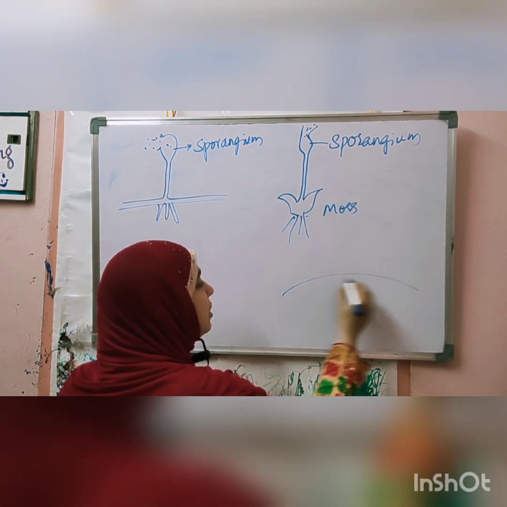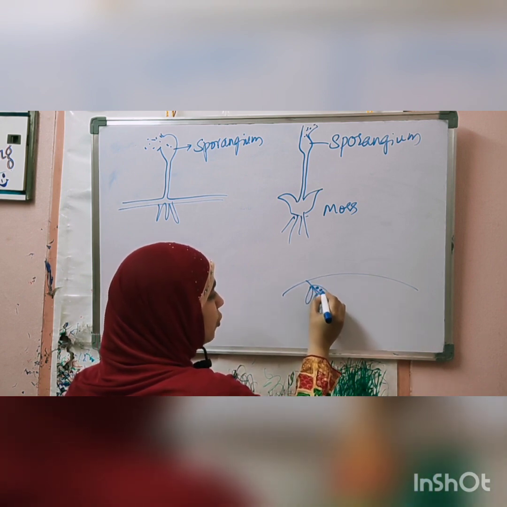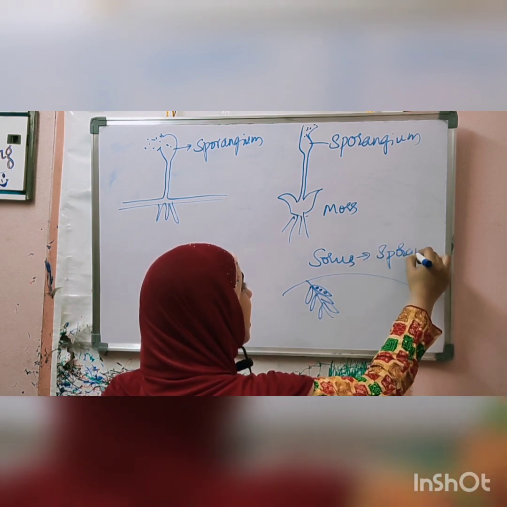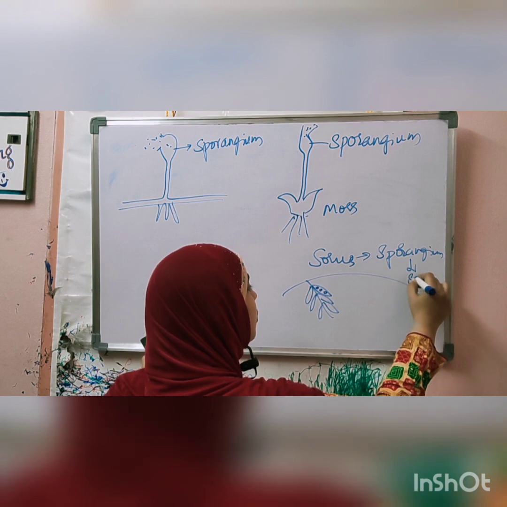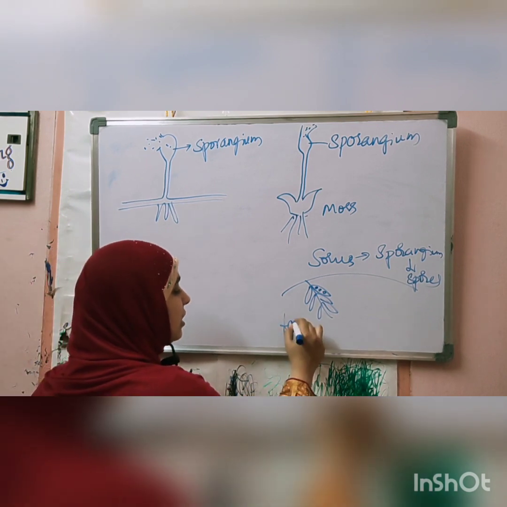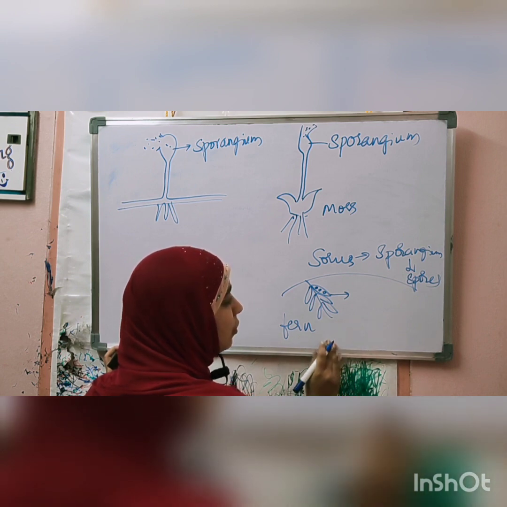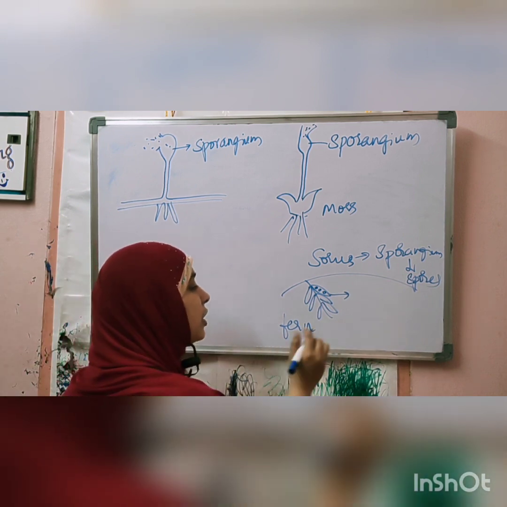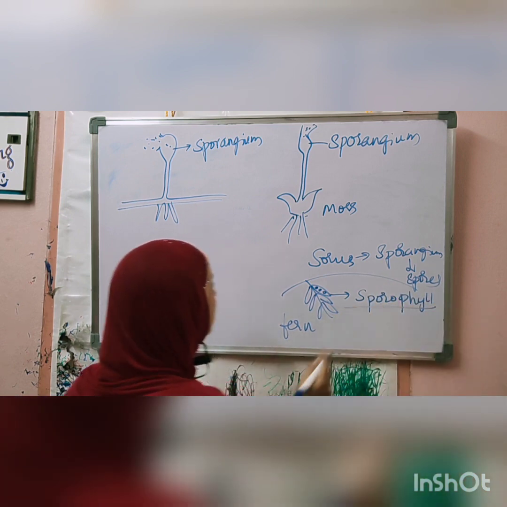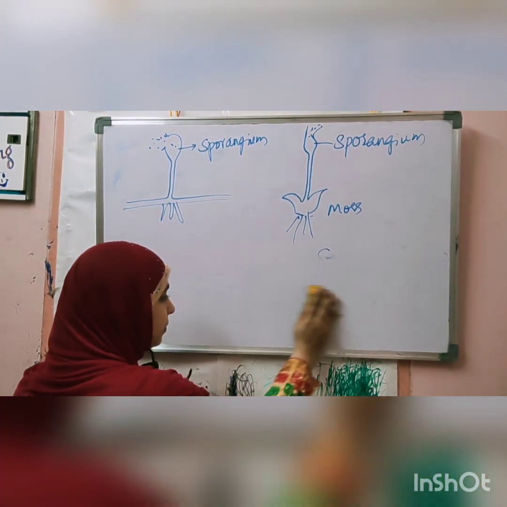In case of fern, fern will have leaves. If you turn each leaf underside, you will see that there are sori. This sorus has all the sporangium, and sporangium has spores. So spores are present inside the sorus for fern plants. All the leaves of the fern plant are called sporophyll. The leaves bear spores, that's why they are called sporophyll. This is about different modes of reproduction, asexual reproduction.